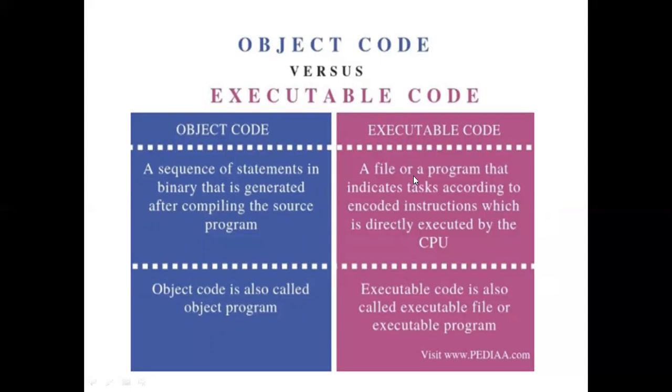What is the code that is going to be executed here? Executable code: a file or a program that indicates the task according to the encoded instructions, which is directly executed by the CPU. Object code is also called the object program. Executable code is also called the executable file or executable program.